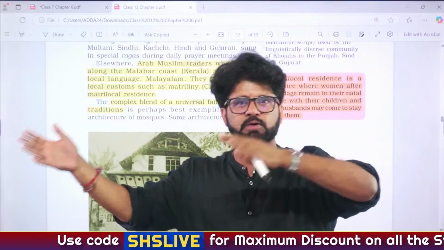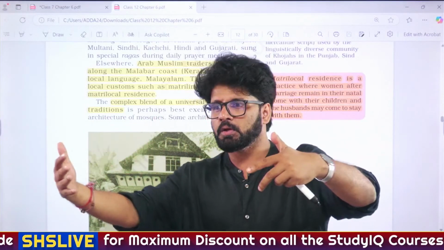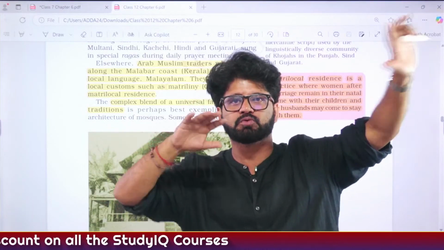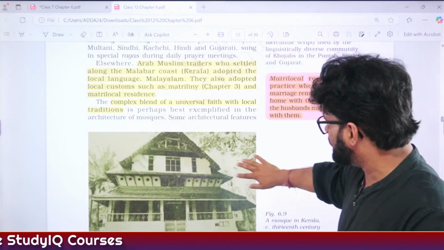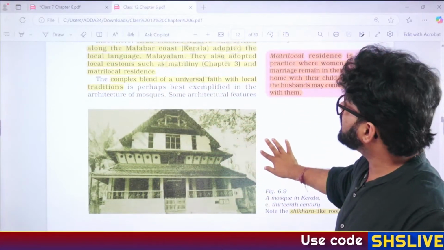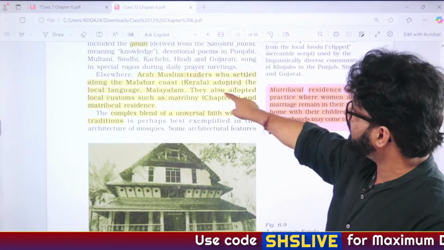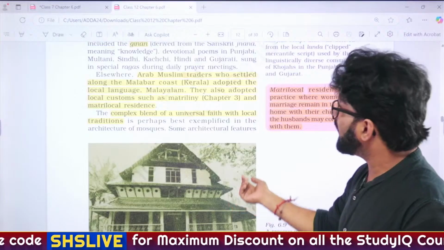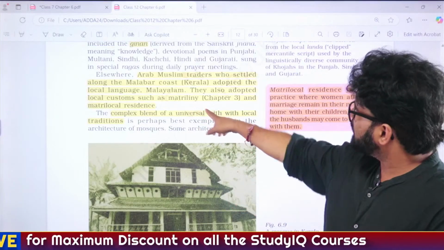Indian Hindus and Indian Muslims are much more similar than Indian Muslims and Arabian Muslims or Arab Muslims. So that's what they are saying. See, there is a mosque in Kerala which has a shikhara-like roof. And that's what they're talking about. Arab Muslim traders who settled along the Malabar coast adopted the local language, Malayalam. They adopted local customs such as matriliny.